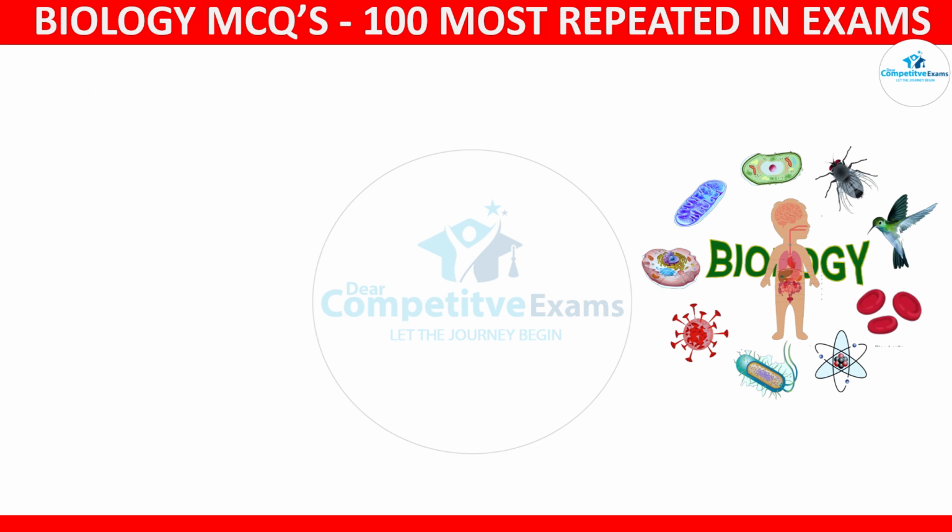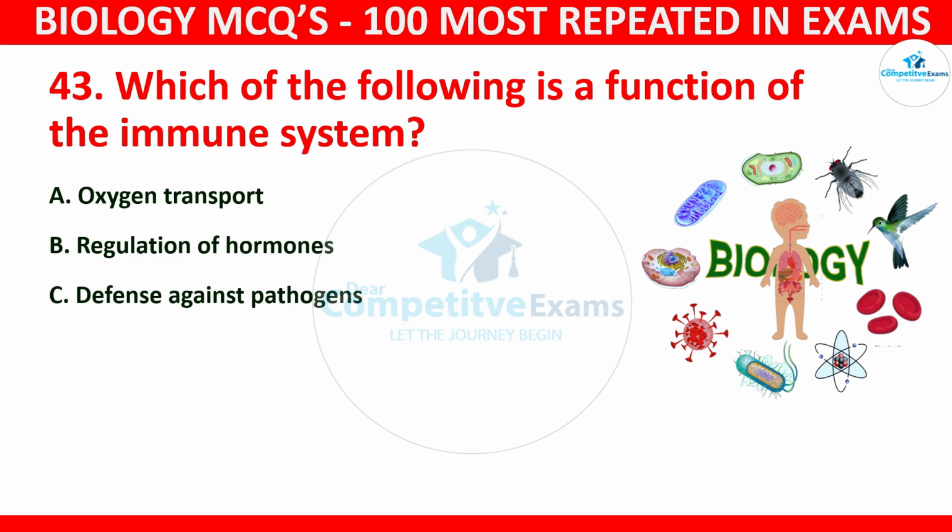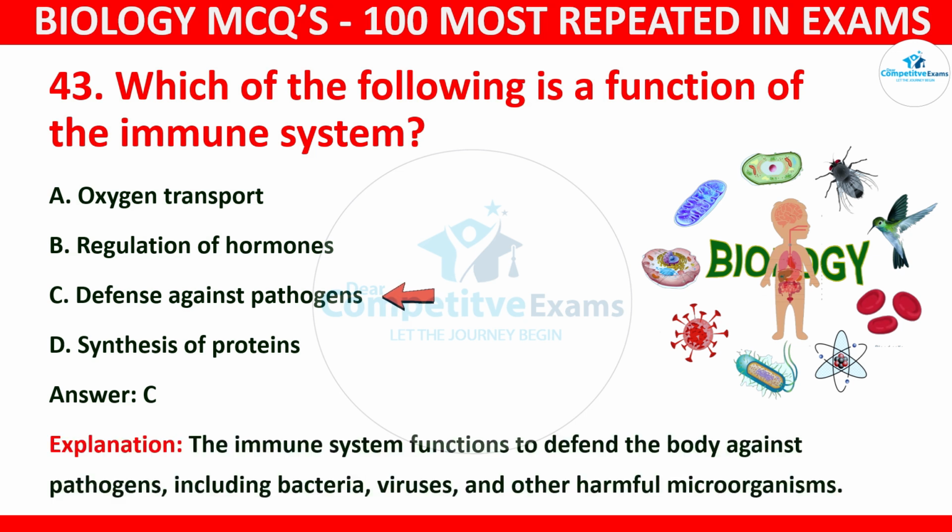Question number 43. Which of the following is a function of the immune system? Your options: oxygen transport, regulation of hormones, defense against pathogens, or synthesis of protein. The correct answer is C, and that is defense against pathogens. The immune system functions to defend the body against pathogens, including bacteria, viruses, and other harmful microorganisms.